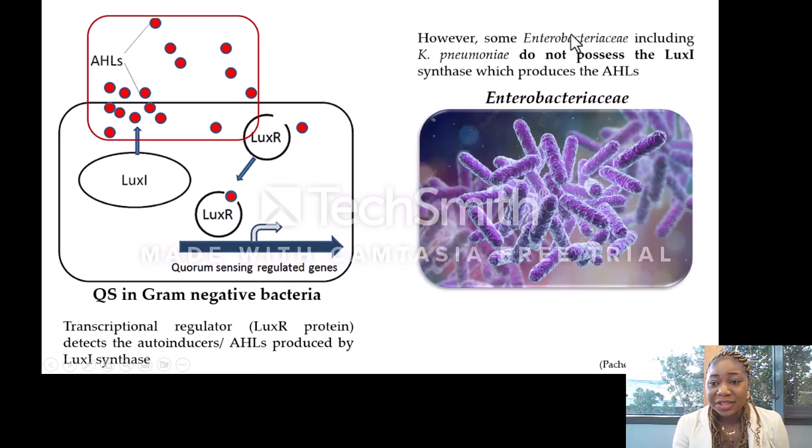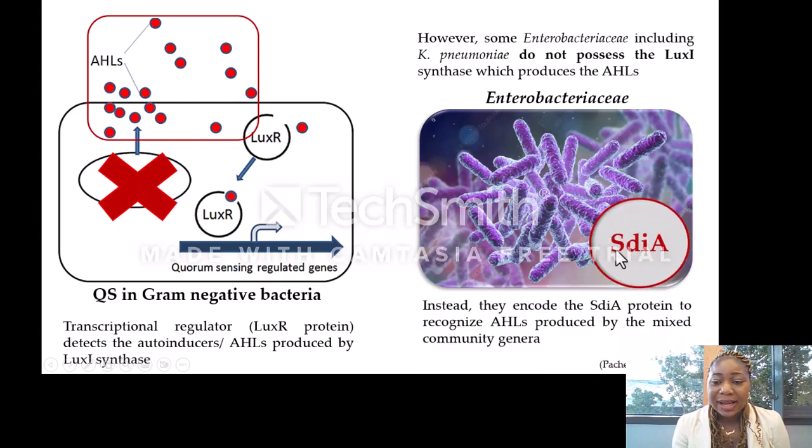However, some Enterobacteriaceae, such as Klebsiella pneumoniae, do not possess this LuxI synthase that helps to produce the AHL molecule. Instead, they encode the SdiA protein that helps to recognize the AHLs that are being produced by the mixed community genera.